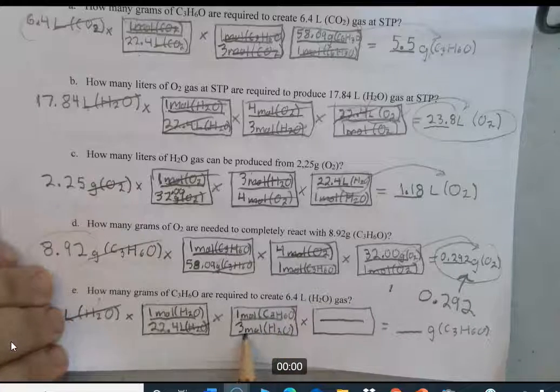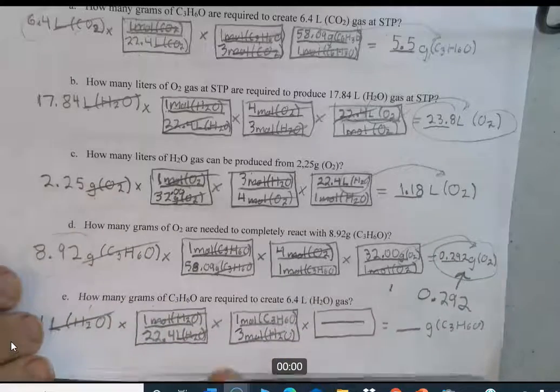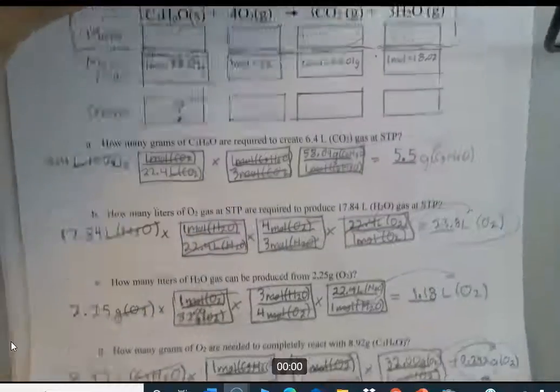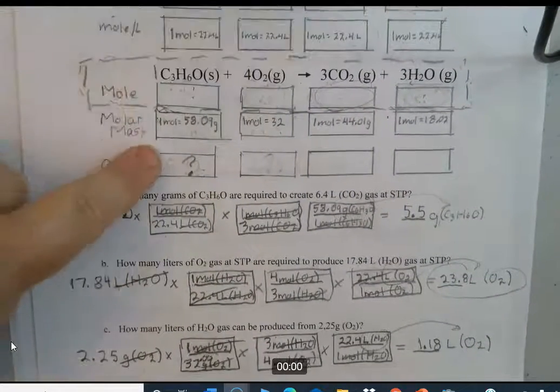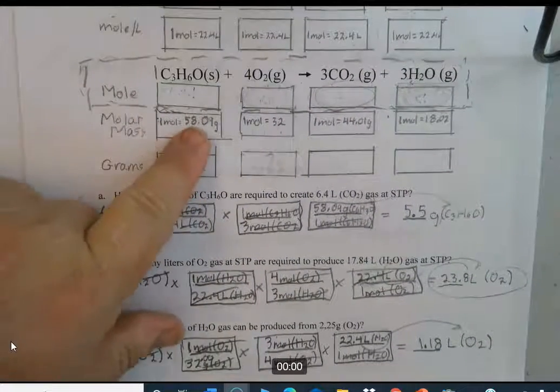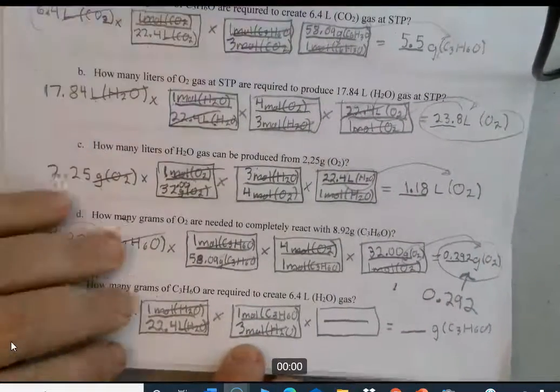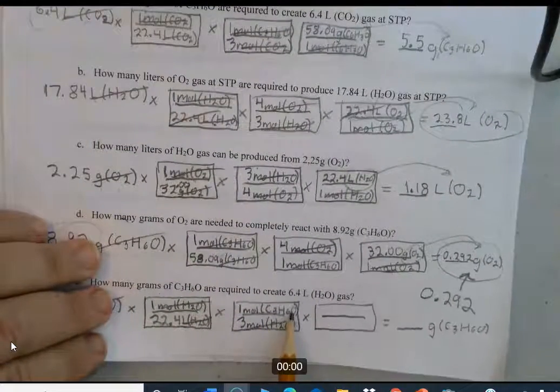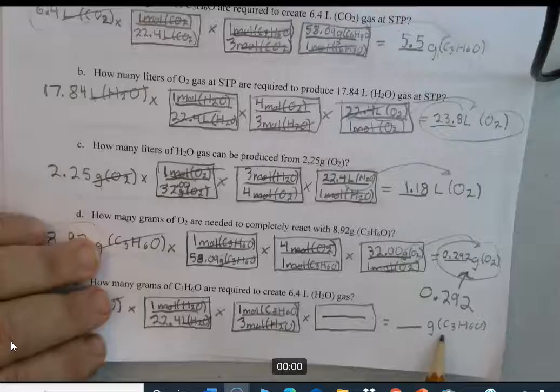Moles of water cancels here and here. Finally, we have to come out of the equation from moles of acetone to grams of acetone using the molar mass for acetone. So we need moles to cancel out of acetone and grams of acetone to appear on the top.